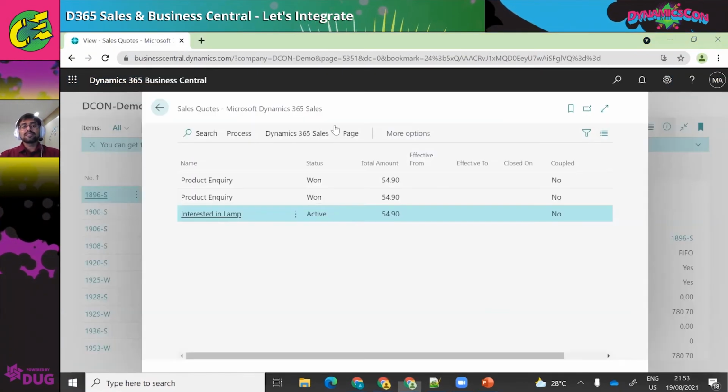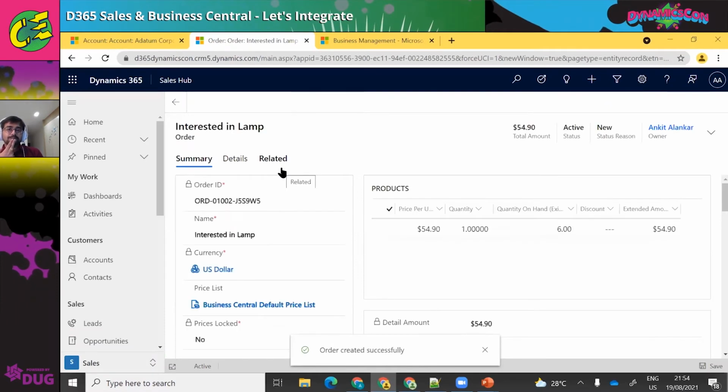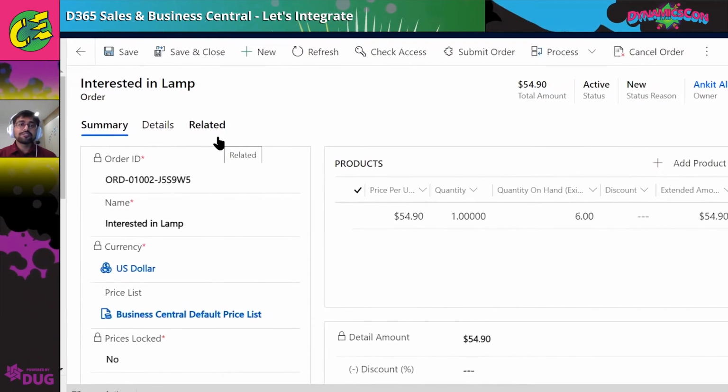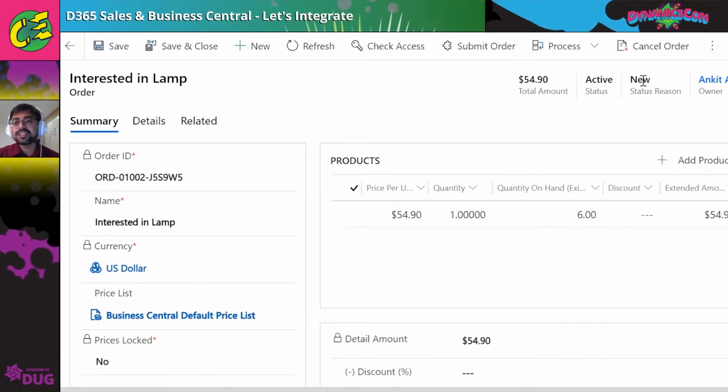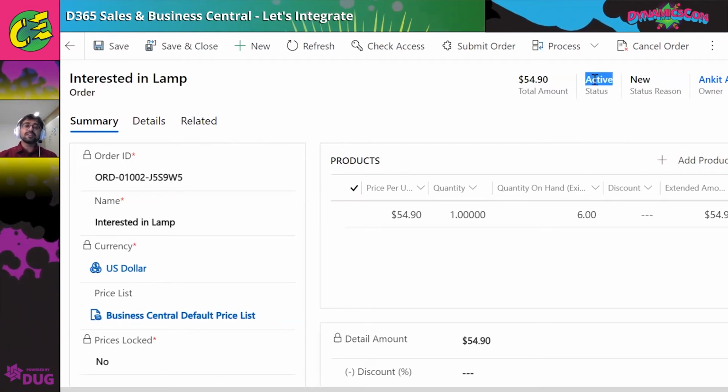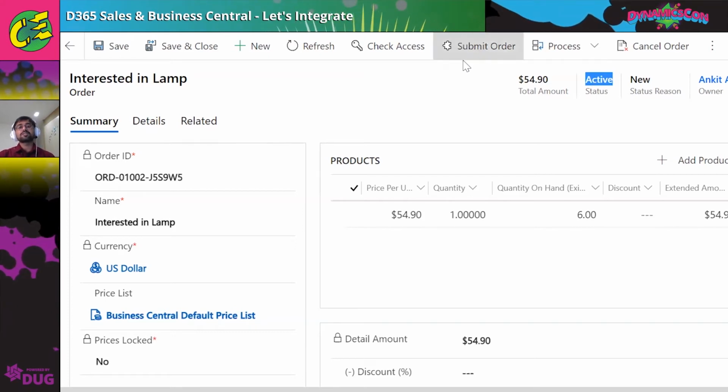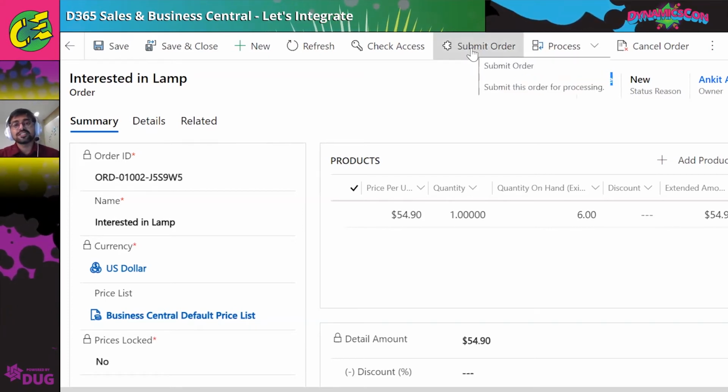Again, this status will change to 1. That's pretty standard. I'll just move on to the next step here. That is the order created, and it's still active and new, so it is not yet submitted to Business Central. If you have enabled this integration, there is a button that you will see called submit order, that has been enabled by this integration.